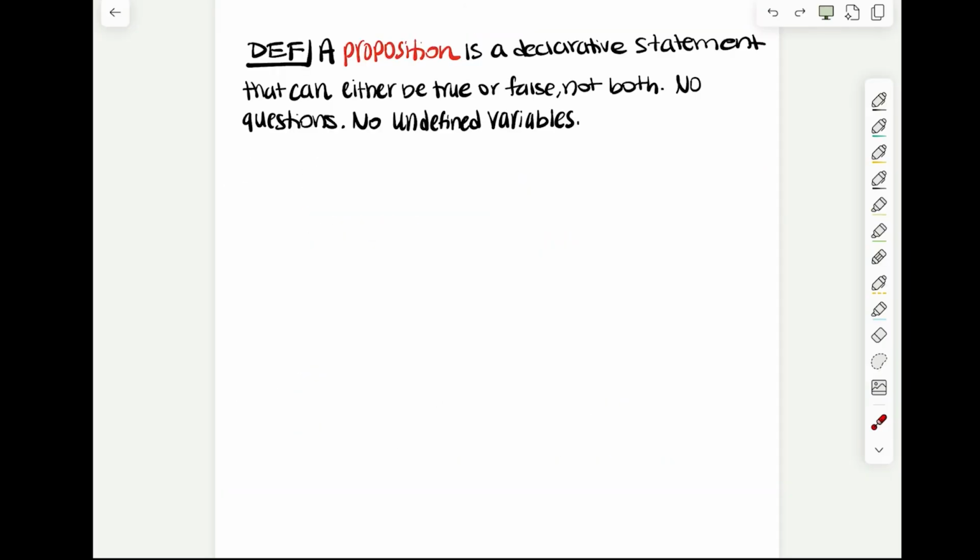A proposition is a declarative statement that can either be true or false, not both. And it can't be a question, and it cannot contain any undefined variables. So let's put this into practice. Let's play a game called proposition or not.